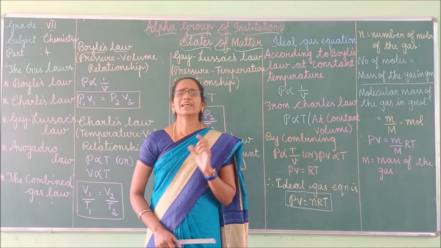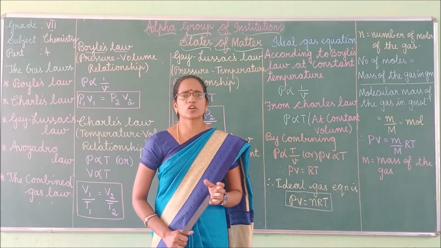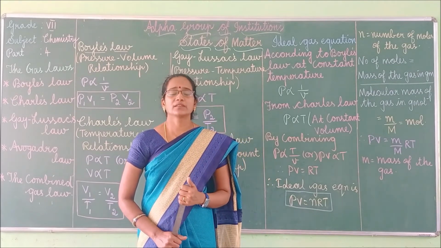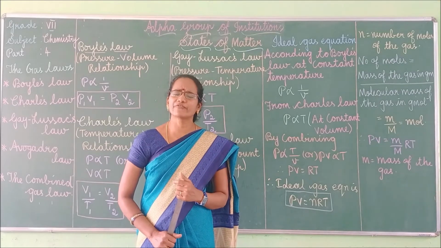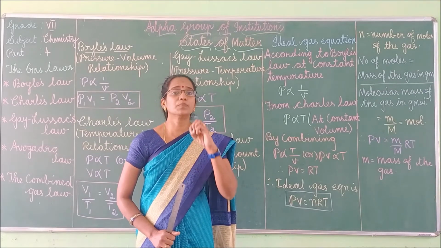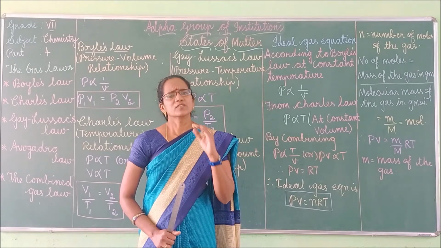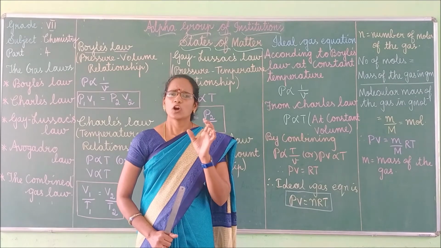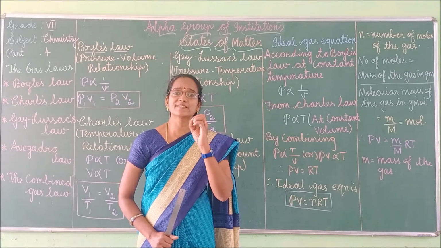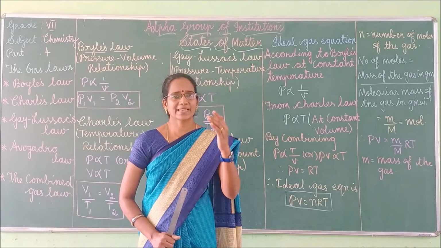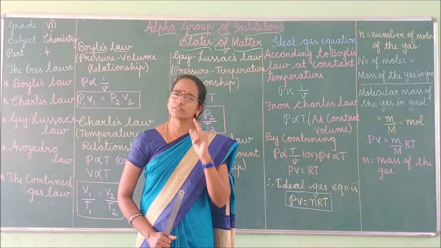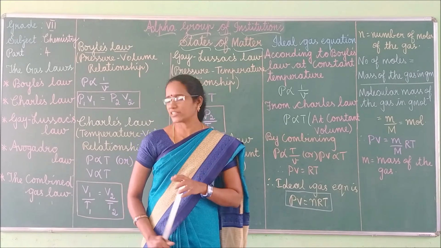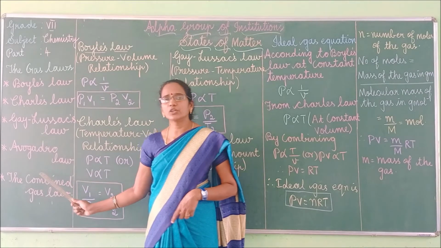One real life example of Gay-Lussac's law is the rupture of the pressure cooker, aerosol can and tires. What is the meaning of rupture? Rupture means to burst suddenly. All these substances, like the pressure cooker, aerosol can and tire, explode when exposed to higher temperature. Got it? So this is the real life application of Gay-Lussac's law. Understood, children? Right. Next we can move to Avogadro's law.